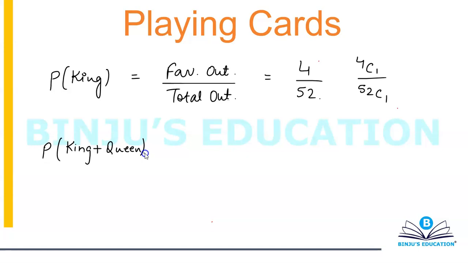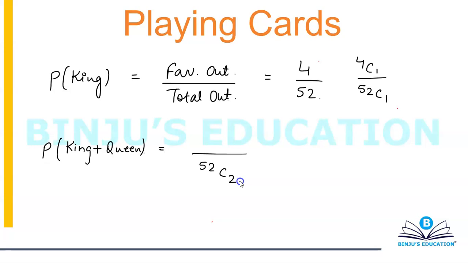Alright, let's see what we can do with this one. First of all, let's take out the total number of possible cases. You're picking 2 cards in one go. So if you're picking 2 things out of 52 things, the combination way, it will simply become 52c2, because you're taking 2 things out of 52. So your total number of cases will become 52c2.